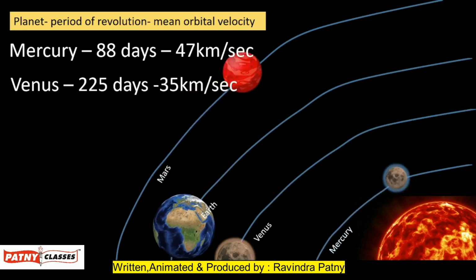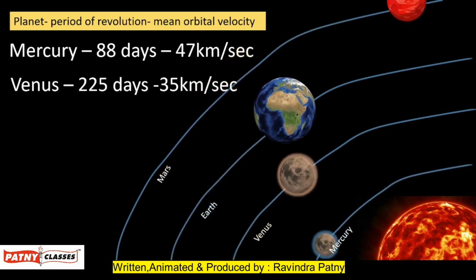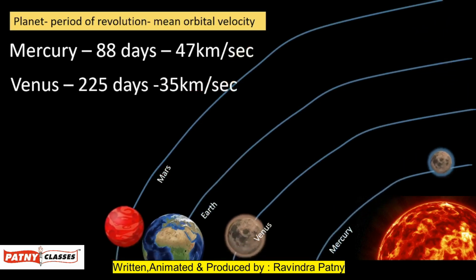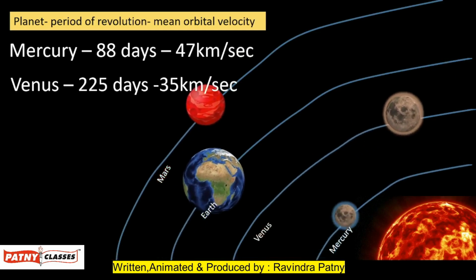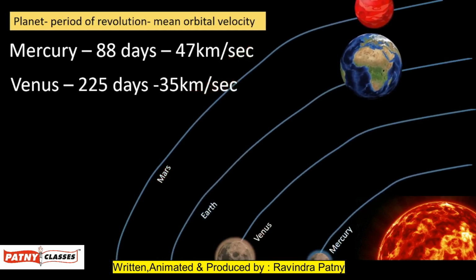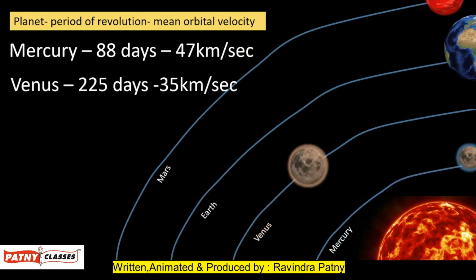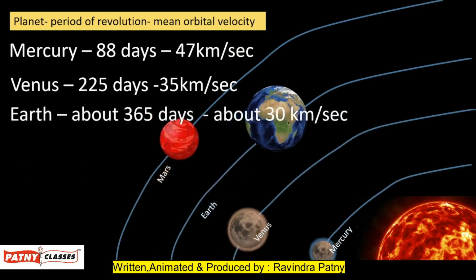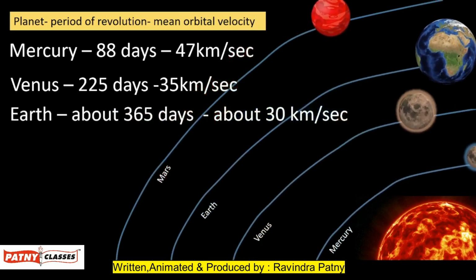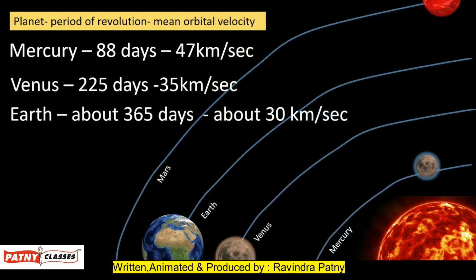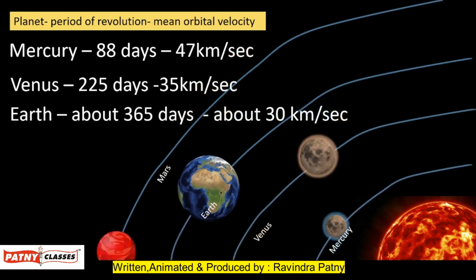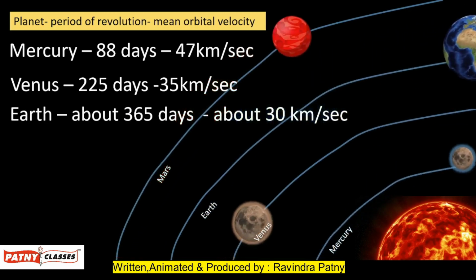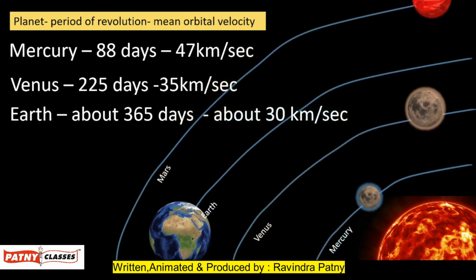Venus has a period of revolution around the Sun of 225 days and a mean orbital velocity equal to 35 kilometers per second. The orbital velocity of Venus has decreased compared to Mercury. For Earth, the period of revolution around the Sun is about 365 days and the mean orbital velocity is 30 kilometers per second. We observe that the Earth has become a little slower compared to Venus.